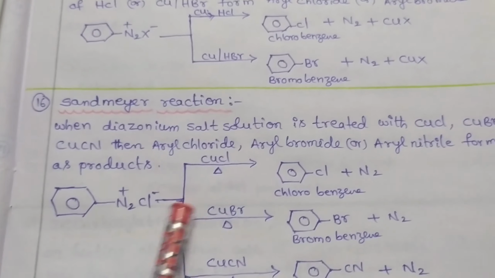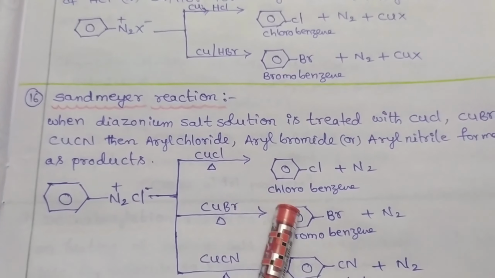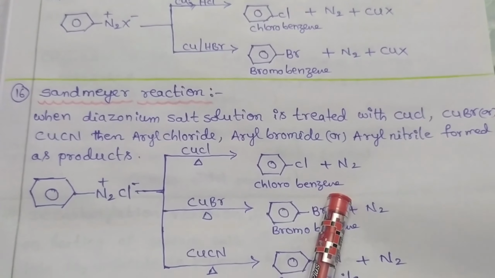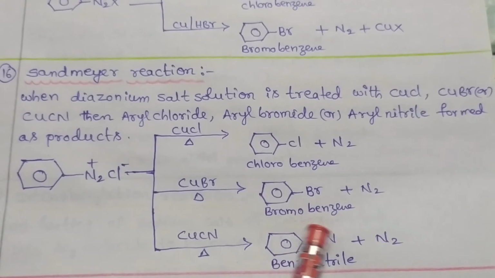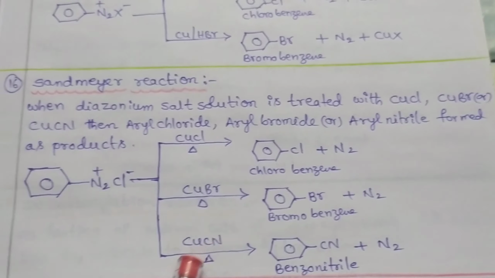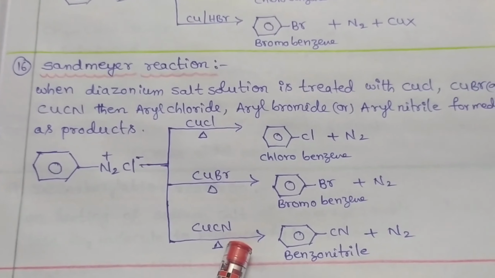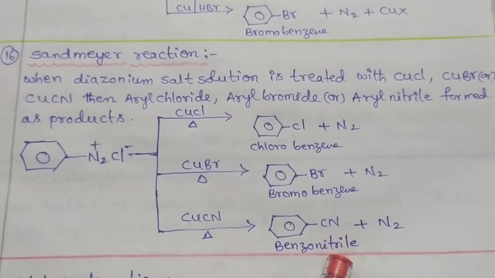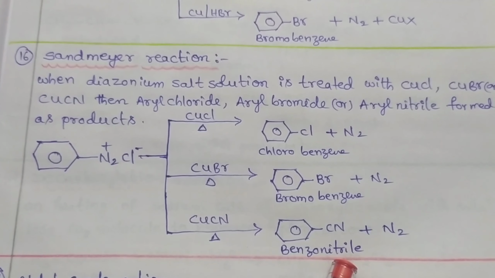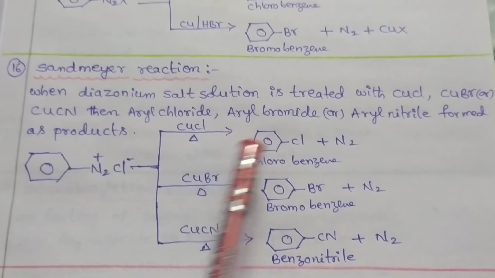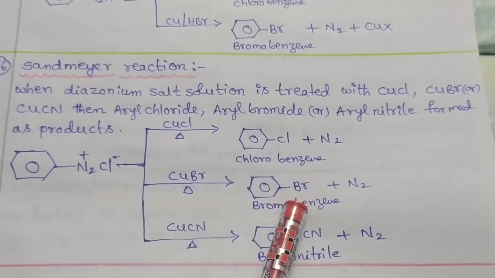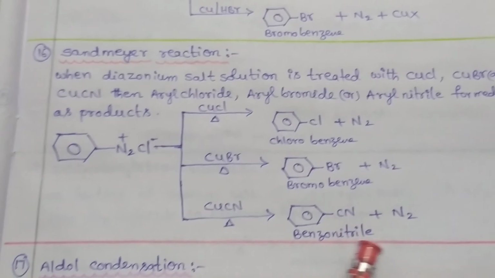When it is reacted with CuCl, it forms chlorobenzene. When reacted with CuBr, it forms bromobenzene. When reacted with CuCN, it forms benzonitrile as a final product. That means here the diazonium group is replaced by chlorine, bromine and nitrile.